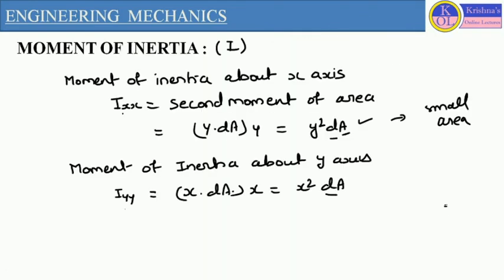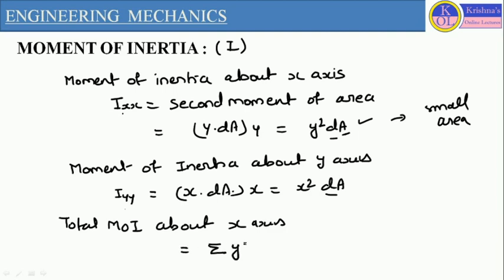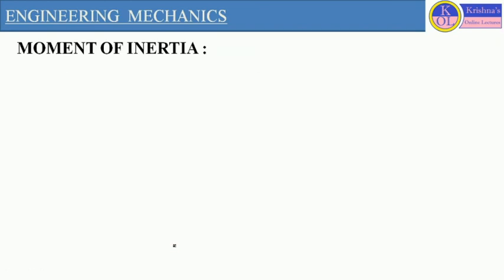So here, if we want to define the total moment of inertia, I'm going to write MOI about, let us take about x-axis. So about x-axis, it is represented as summation of y square dA. So here this summation is representing the total sum of moment of inertia of each and every part which is having area dA. So summation of y square dA is represented as Ixx.